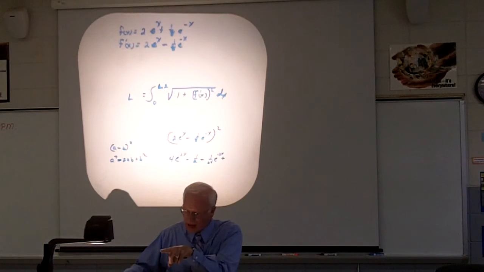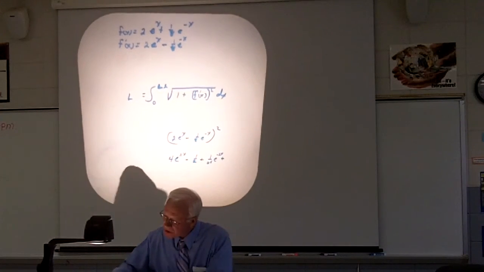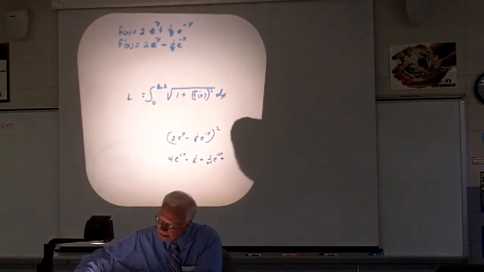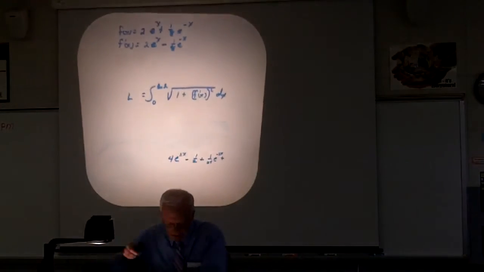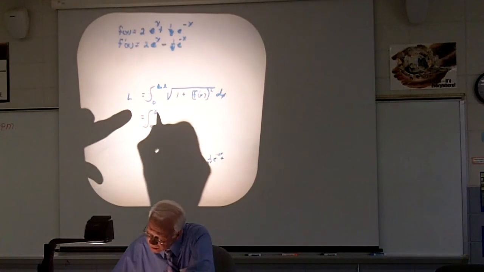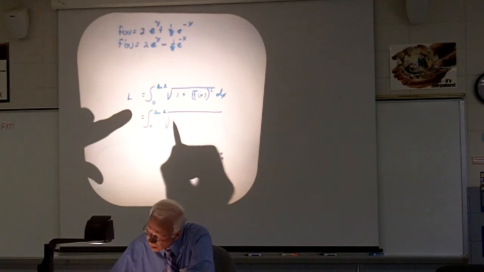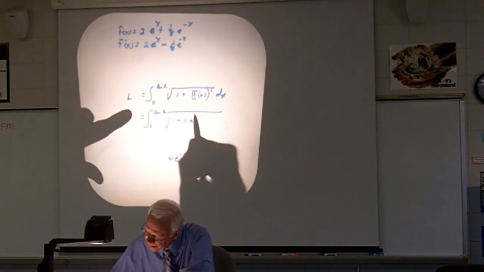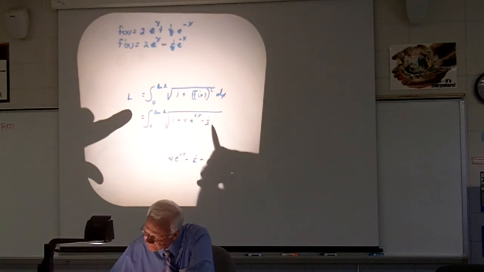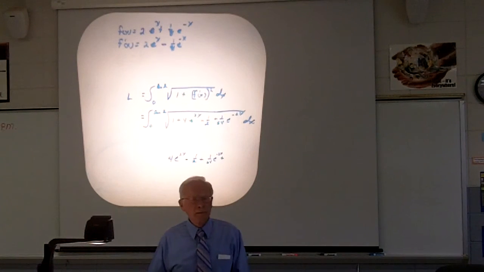This is the pattern that they follow, and something really cool is going to happen in a moment. I want to get rid of this, and I have this, so I'm going to keep that. Now look what happens. This becomes the integral from 0 to ln of 2, and this whole quantity becomes the square root of 1 plus 4e to the 2x minus 1/2 plus 1 over 64 e to the negative 2x dx. Is the dx outside of the square root?